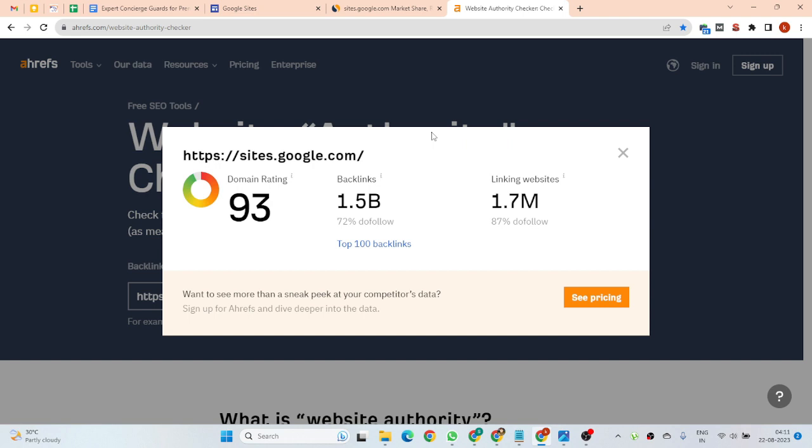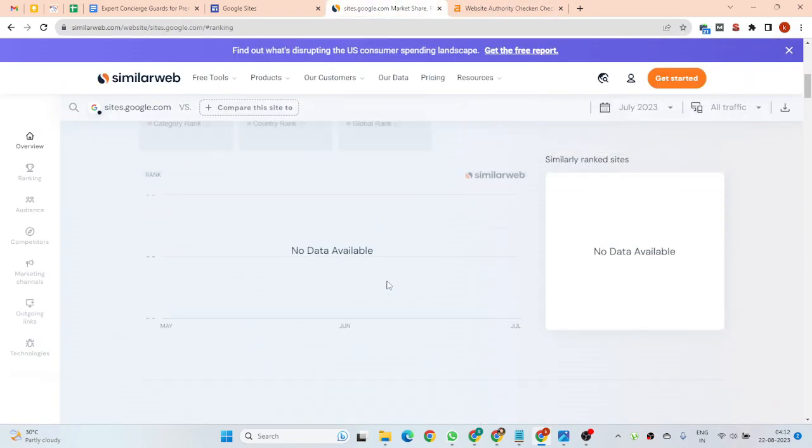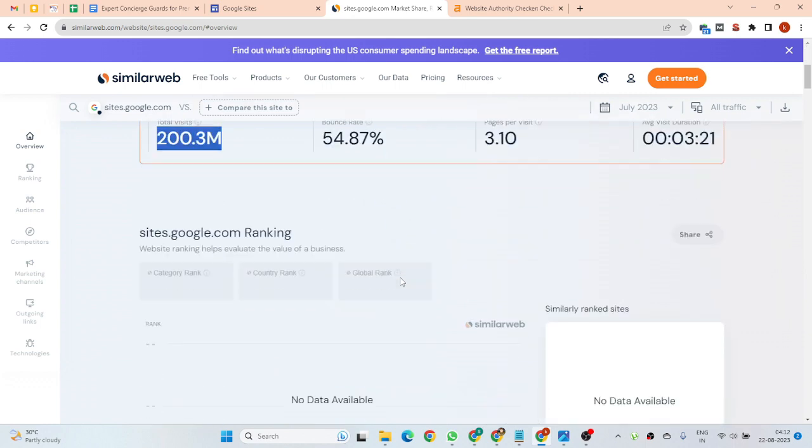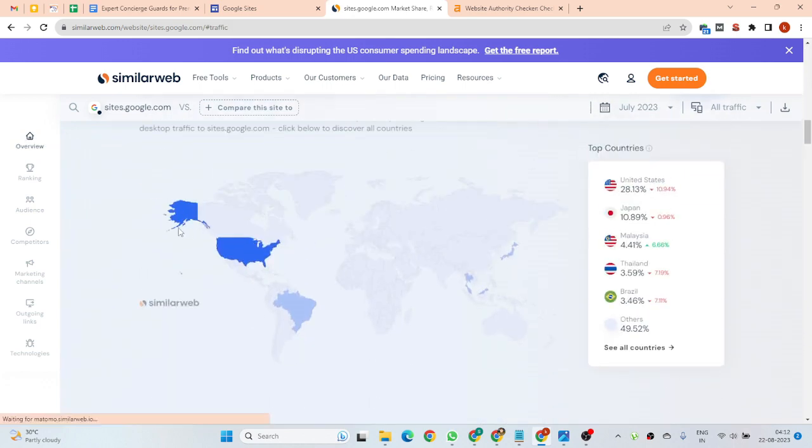So you have to see this, guys. This website has a domain rating of 93, and 1.5 billion backlinks. Okay, this website has 200.3 million visitors. We have this data, and most of the traffic is from the USA, Brazil, Japan, Thailand and Malaysia.